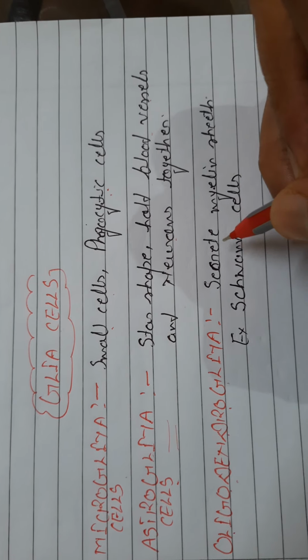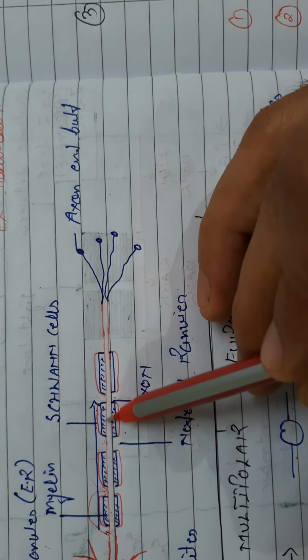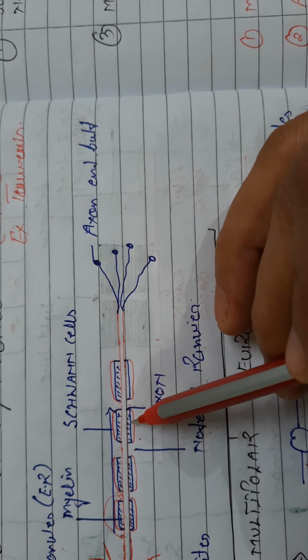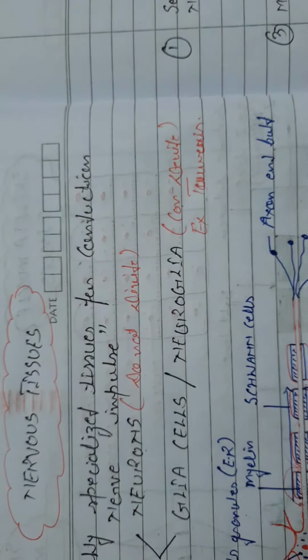Oligodendroglia basically secrete the myelin sheath. Example, Schwann cells. These are the Schwann cells. These Schwann cells are examples of oligodendroglia because they secrete the myelin sheath. That's all about the nervous tissues.